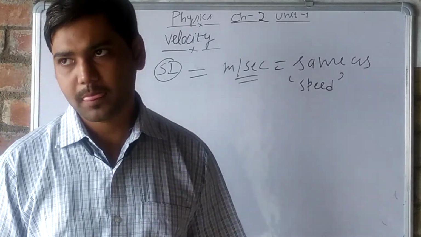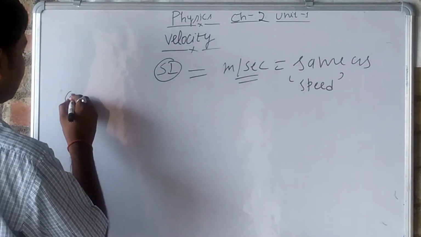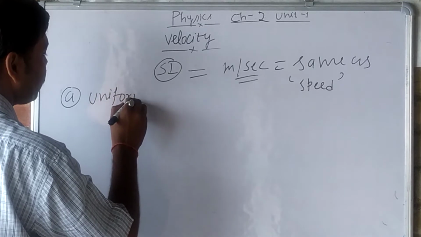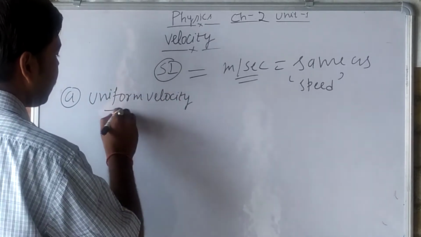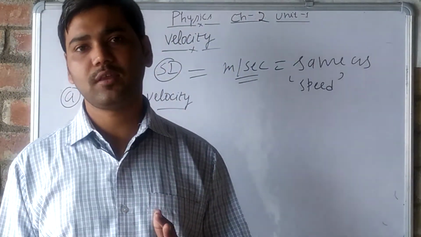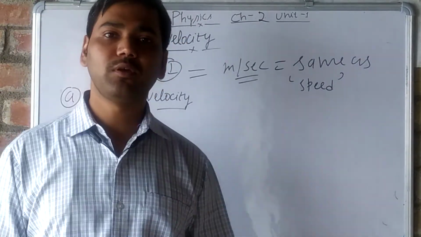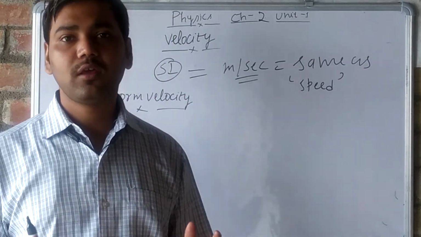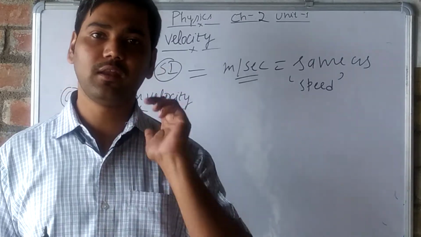uniform velocity. The first is uniform velocity. In uniform velocity, it is in the very same way that I told you about uniform speed. Equal distance covered in equal intervals of time in a specified direction.